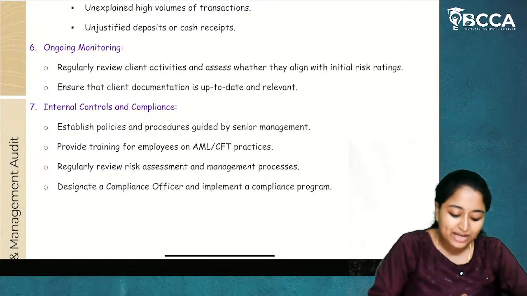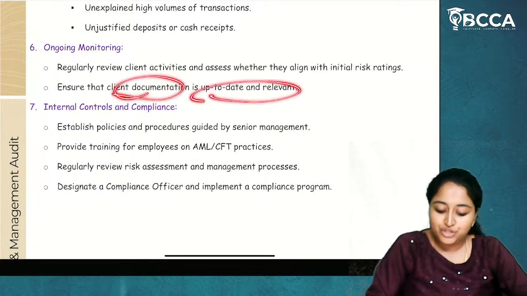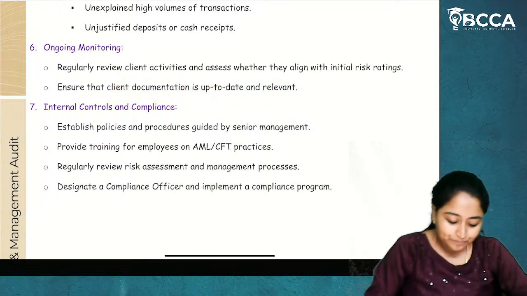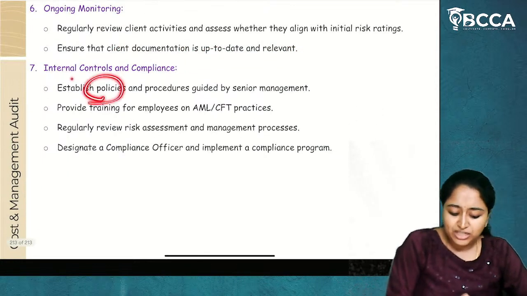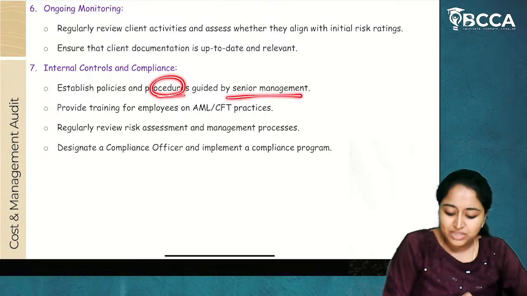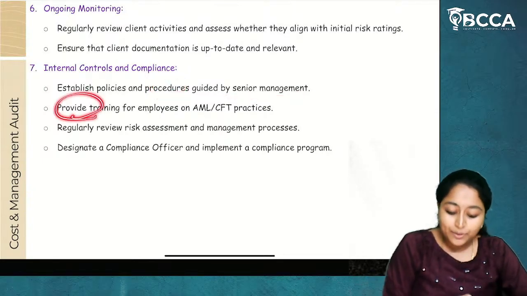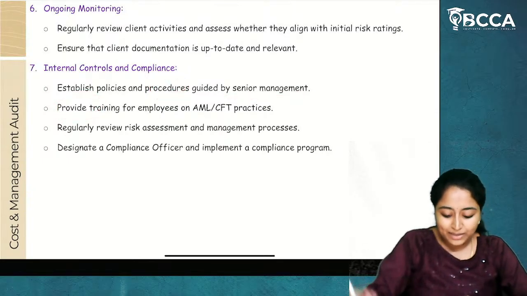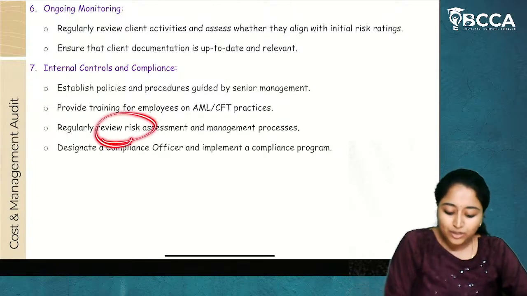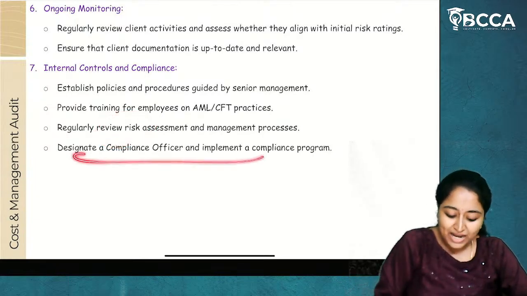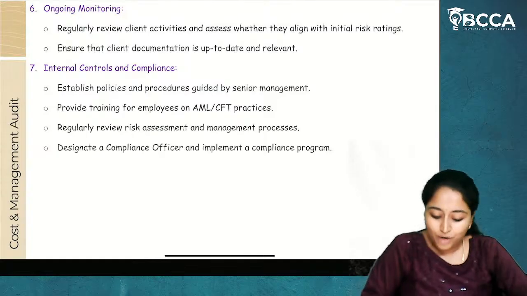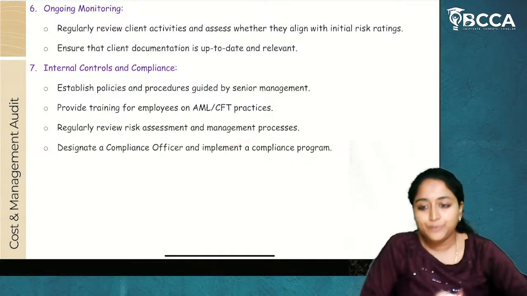Regular review should be there and ensure that client documentation is up to date and relevant. Establish internal controls, policies and procedures guided by senior management. Provide training for employees about AML and CFT practices. Regularly review the risk assessment, designate a compliance officer and implement a compliance program.